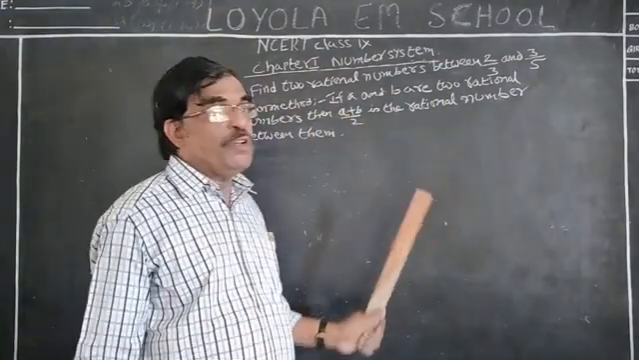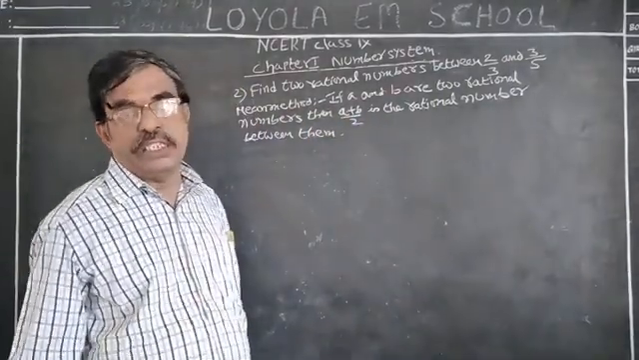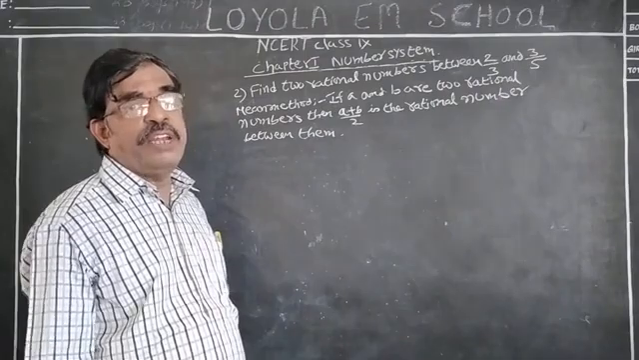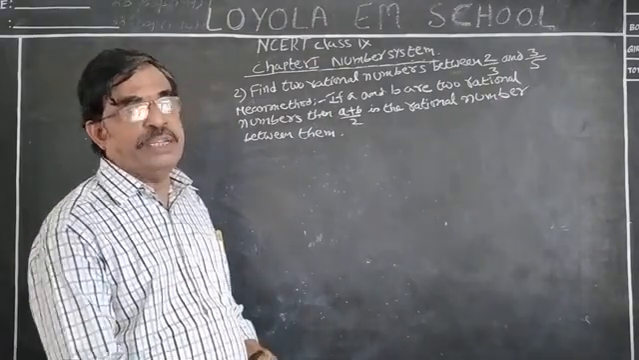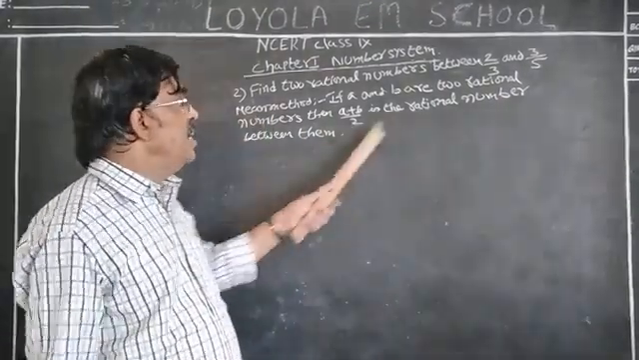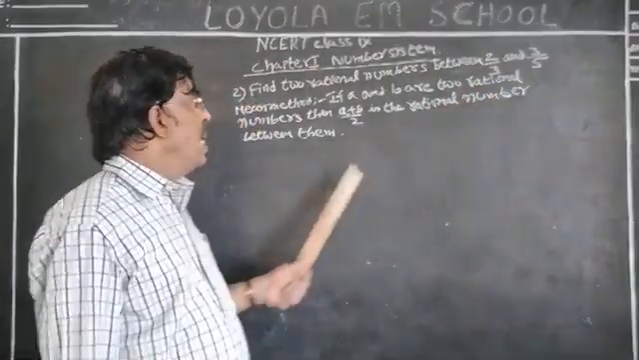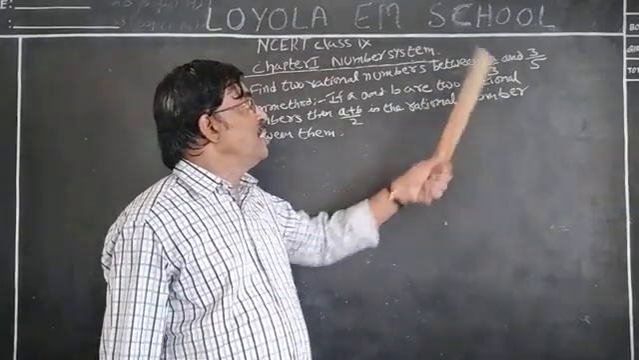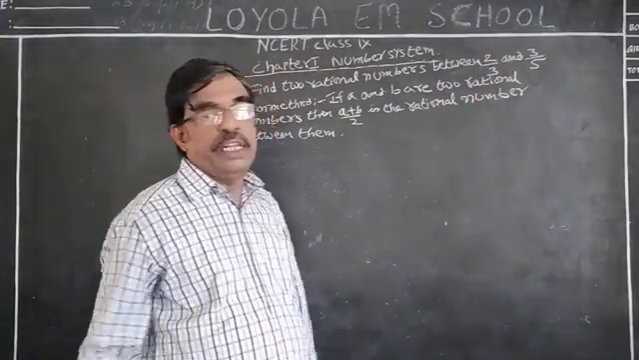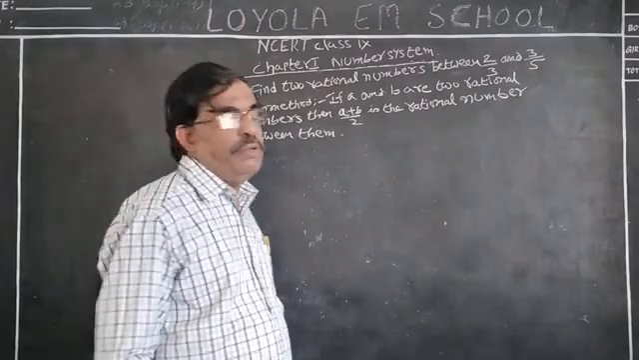A plus B by 2 is nothing but average. Already you know pretty well about average, sum of the items by number of items. That means find the average of 2 by 3 and 3 by 5. We'll get the first rational number between 2 by 3 and 3 by 5. Let us observe.